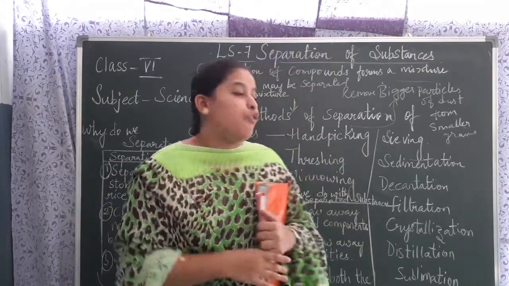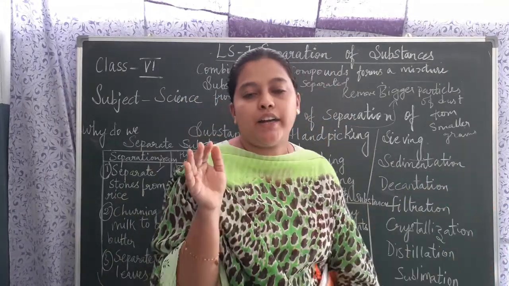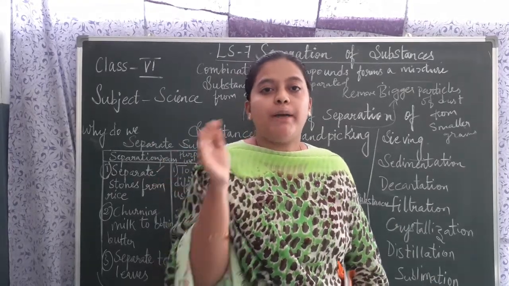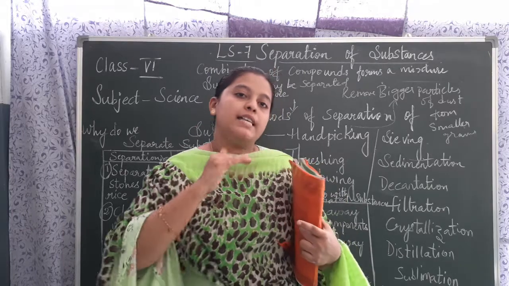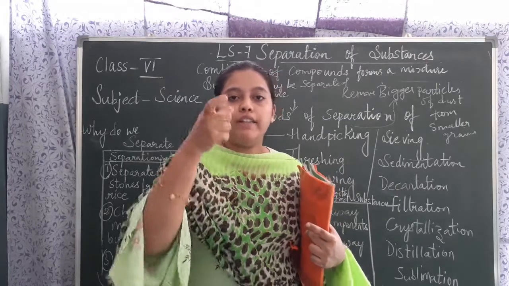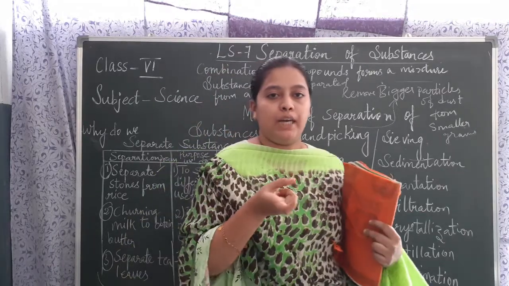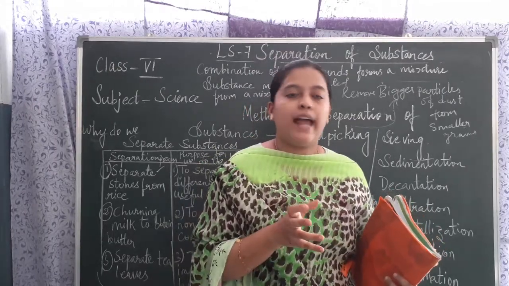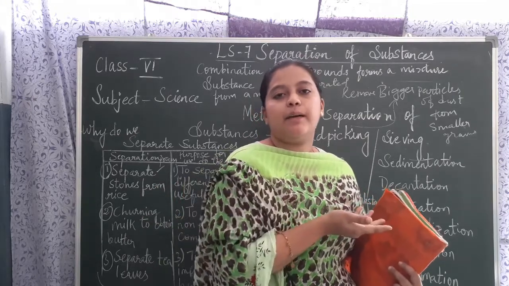Okay, children. Now, for decantation, what we did for sedimentation: whatever heavier particles were present in the water got settled at the bottom, and the lighter part, the water, got separated from the sand. Sand will settle at the bottom, no children? Whatever water we get, we must take that water into another beaker. After taking it into another beaker, that process is known as decantation. We are taking the water into another beaker, that is nothing but decantation.